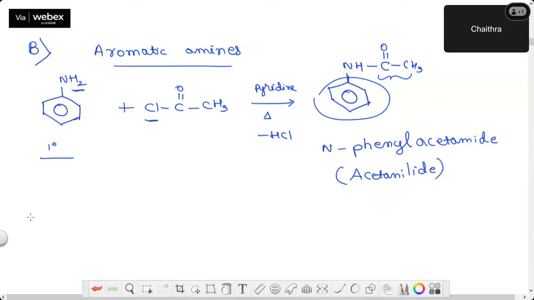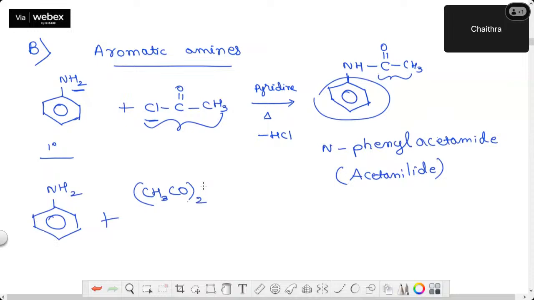Or else, see once again, let me take this aniline only. Instead of using acetyl chloride as the acyl derivative, I'll take acetic anhydride. All of you know what is acetic anhydride? Can you tell me the formula? I have already given the hint. Look at this, CH3CO twice O. So I'll open and write for your convenience: CH3 C double bond O, because otherwise carbon valency won't satisfy, O C double bond O CH3.